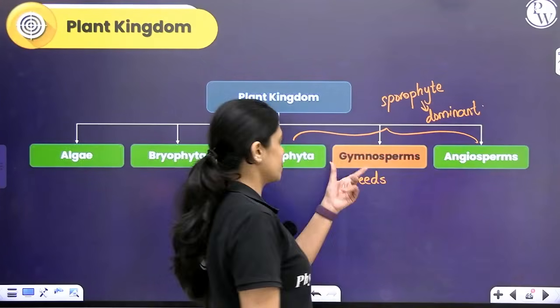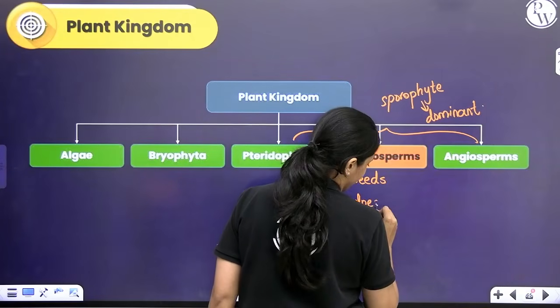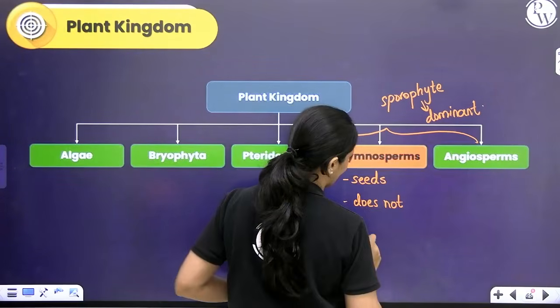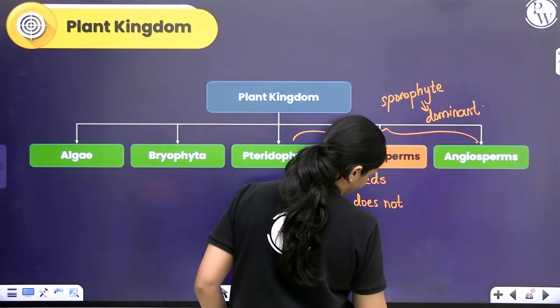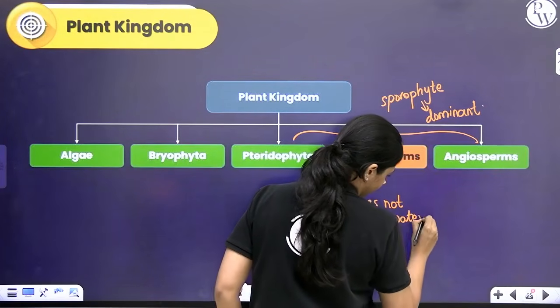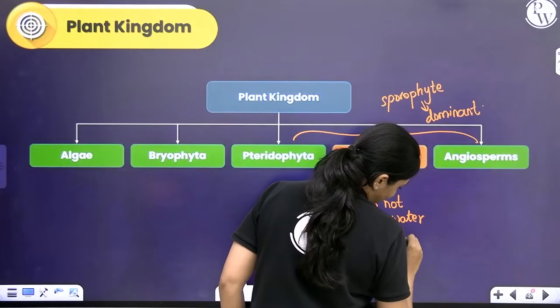This produces seeds and this doesn't require water for fertilization. Bryophytes and pteridophytes did. Gymnosperms do not require water for fertilization.